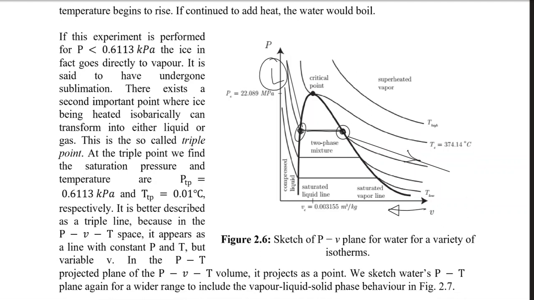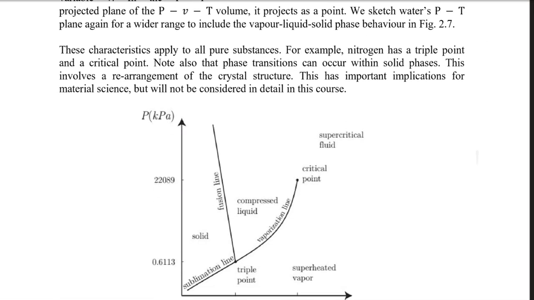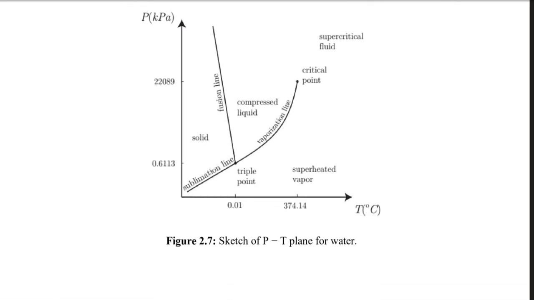Now if this experiment is performed at a pressure less than 0.6113 kilopascal, the ice in fact goes directly into vapor, and that process is called sublimation. Let me draw all these lines on a single phase diagram, a single PT plane.